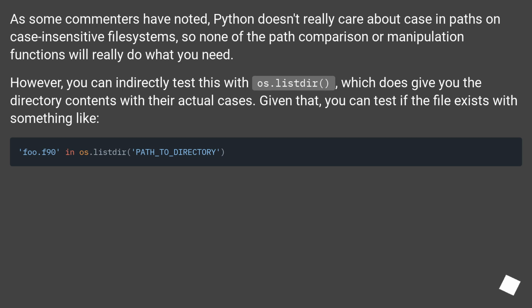As some commenters have noted, Python doesn't really care about case in paths on case-insensitive file systems, so none of the path comparison or manipulation functions will really do what you need. However, you can indirectly test this with os.listdir, which does give you the directory contents with their actual cases. Given that, you can test if the file exists with something like